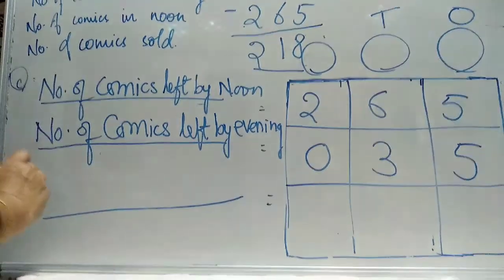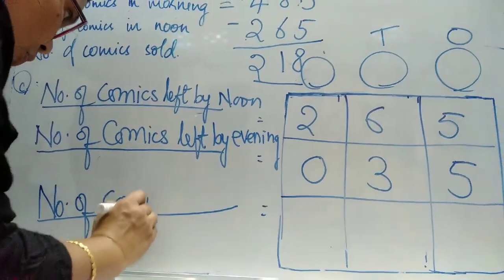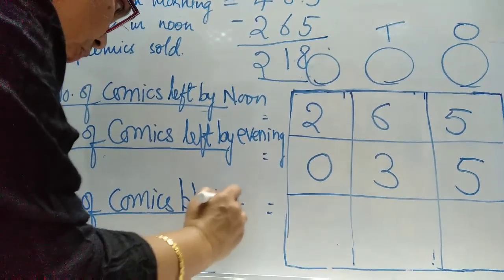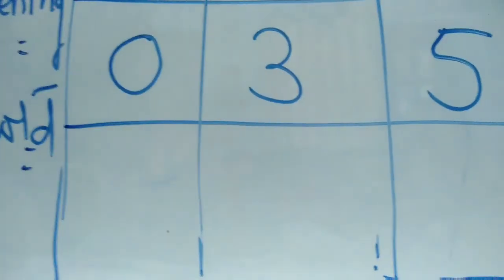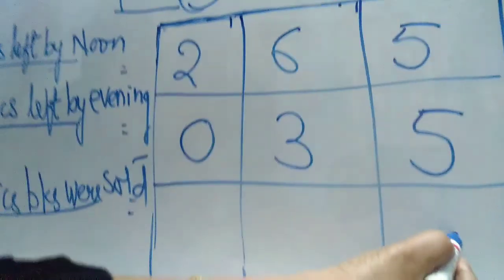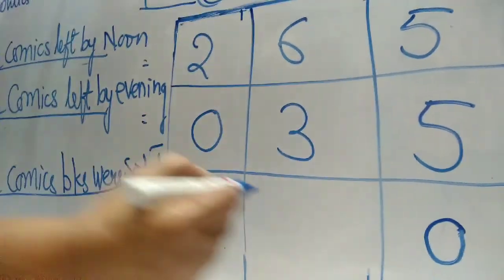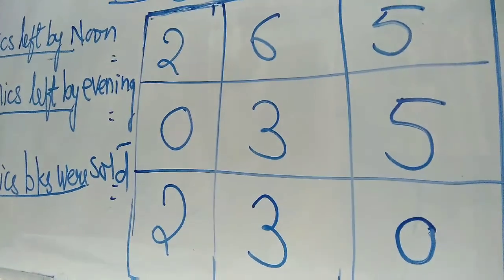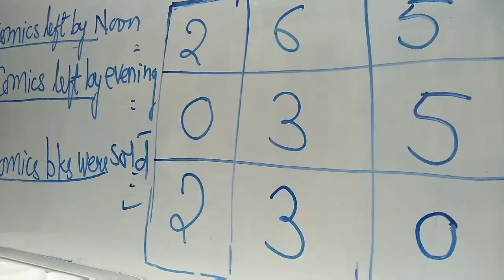So, number of comics books sold. Subtraction again. From 5 take out 5, 0. From 6 take out 3, 1, 2, 3. From 2, nothing, so it is 230. So, how many books she sold? 230 books she sold. Okay.